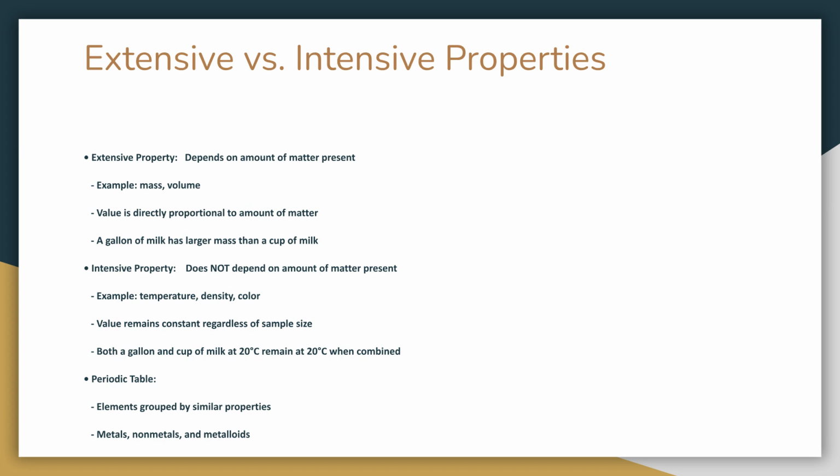Extensive properties depend on the amount of matter present, such as mass and volume. Intensive properties, like temperature and density, do not depend on the amount of matter present. The periodic table groups elements based on similar properties, separating them into metals, nonmetals, and metalloids.